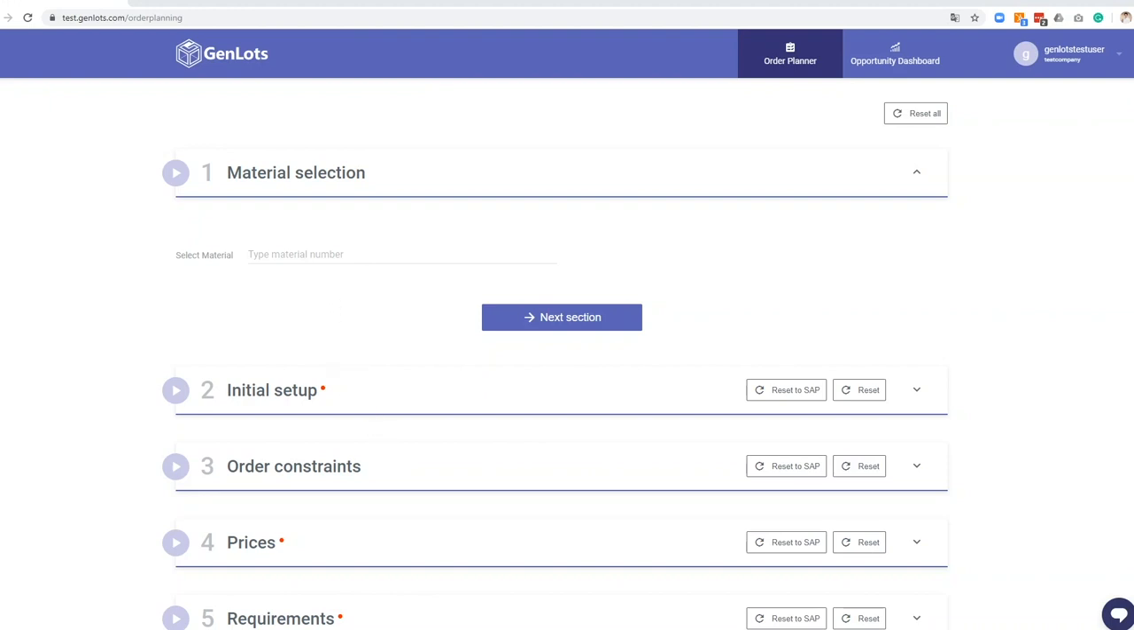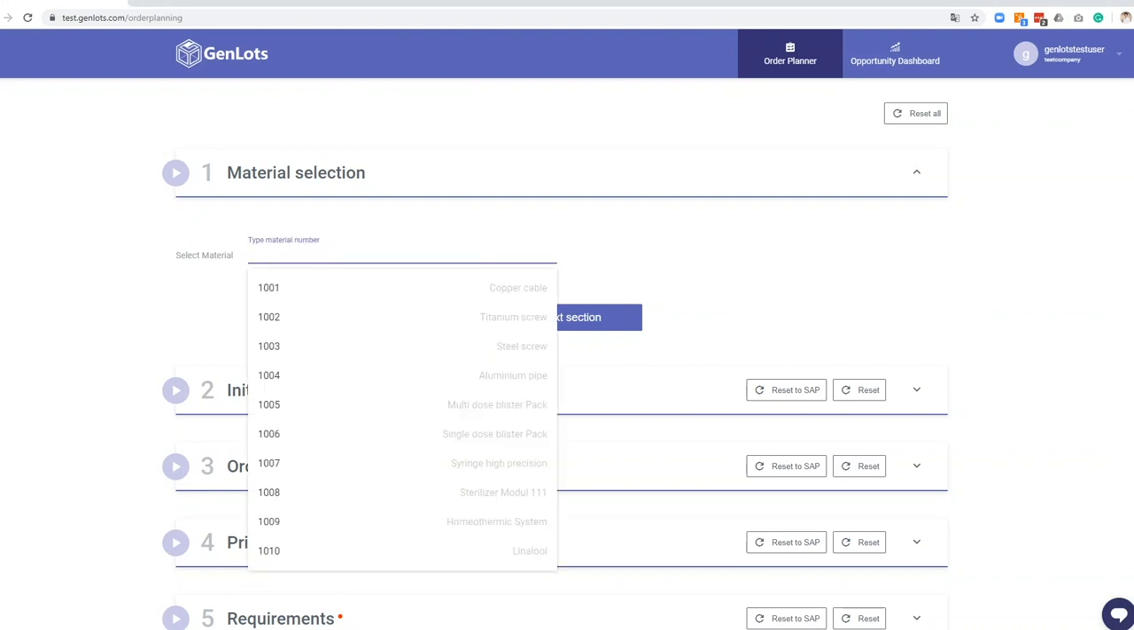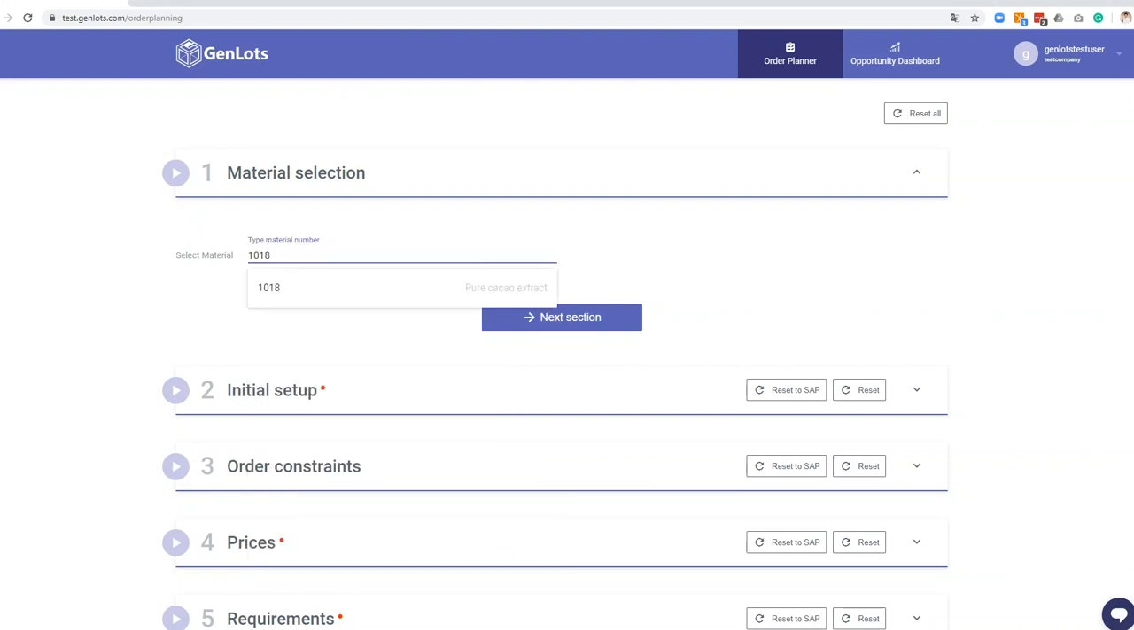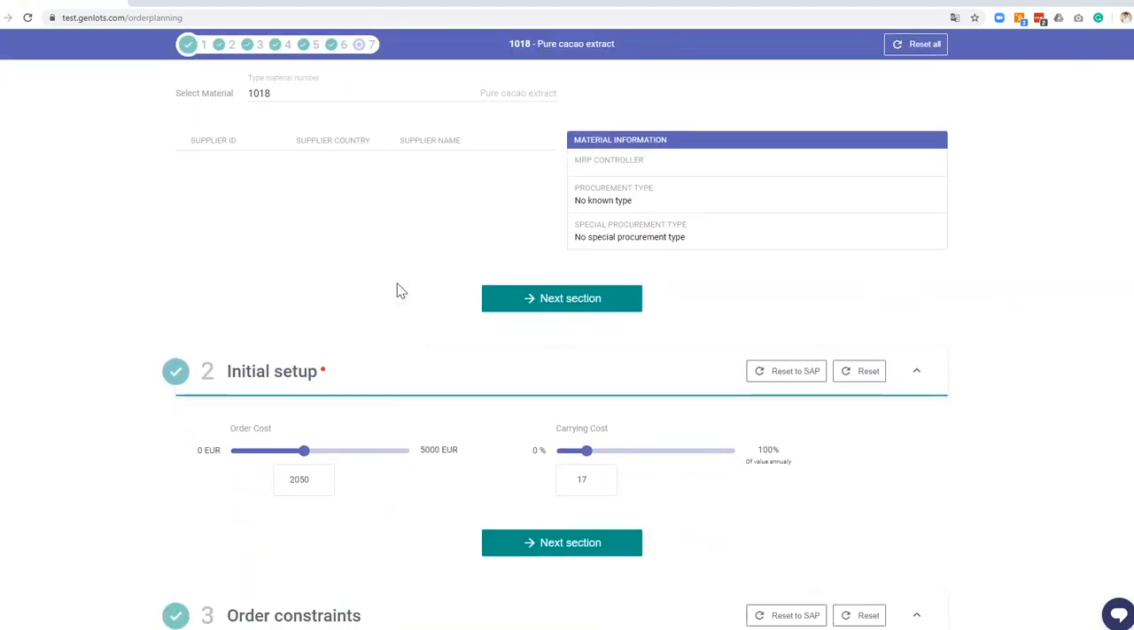So what you do is here in the first section, the material selection, you select your material. The data is imported every night from the ERP automatically. So you have always up-to-date data in your system. Let's take this pure cacao extract. And you see that all the numbers are filled in.